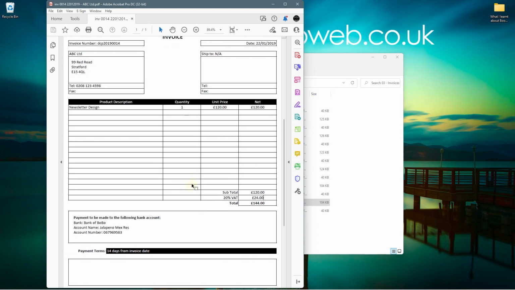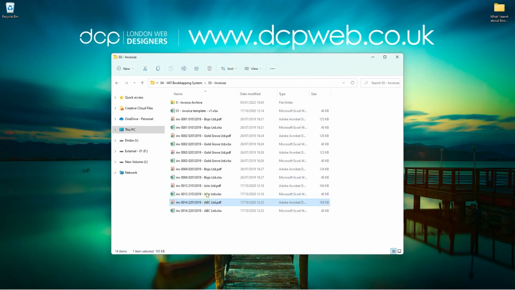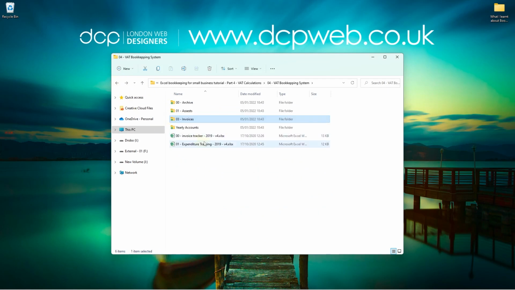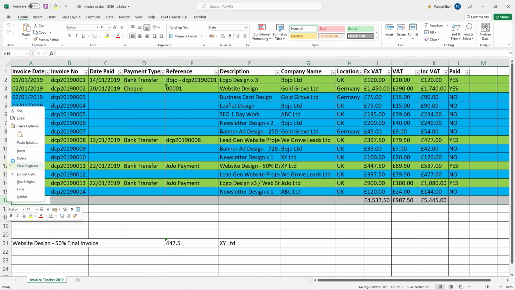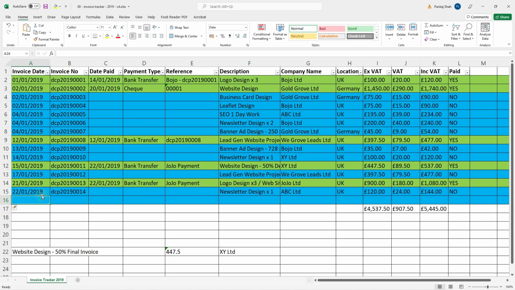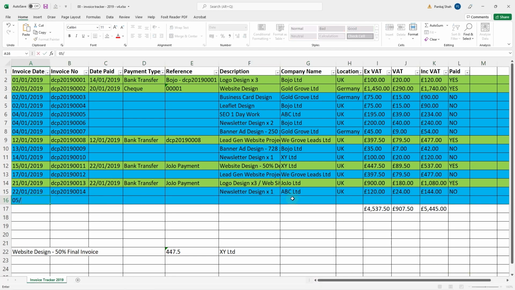So I'm VAT registered at this point in time, and I basically automate a lot of the VAT calculations in my business. I don't want to sit here with a calculator trying to work out VAT. I want to use Excel as a tool to help me do that. So if we open up this invoice tracker and create a new row here, and put in today's date, which, believe it or not, is the 5th of the 1st, 2022.